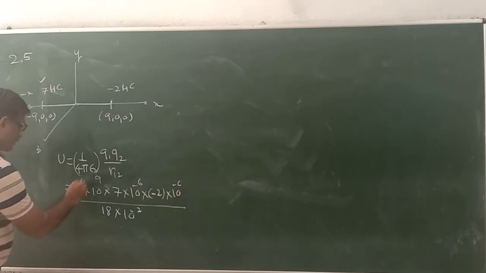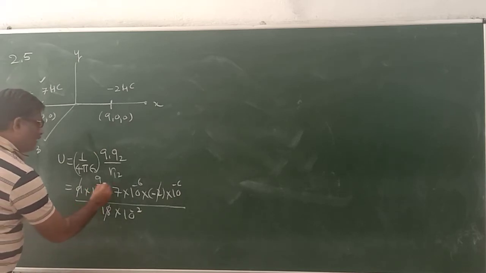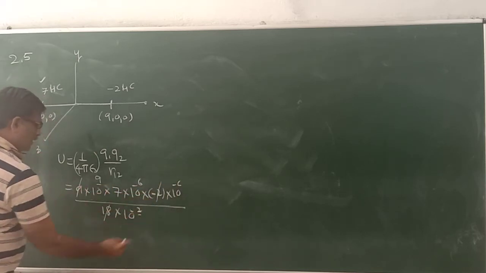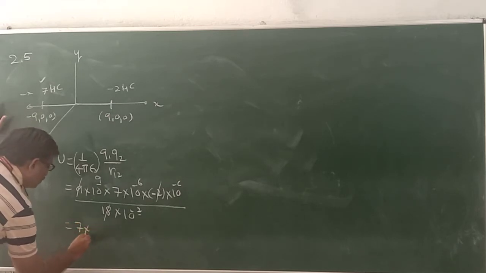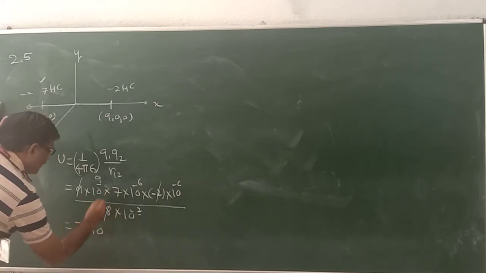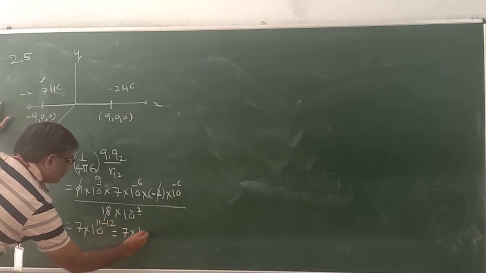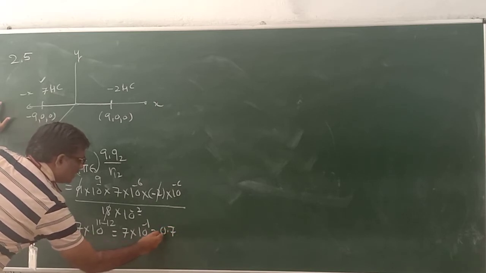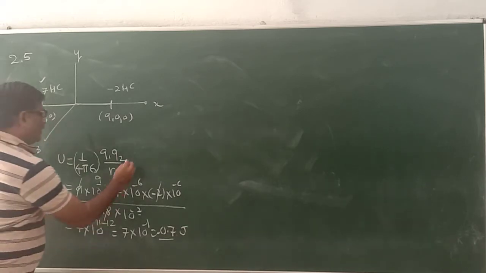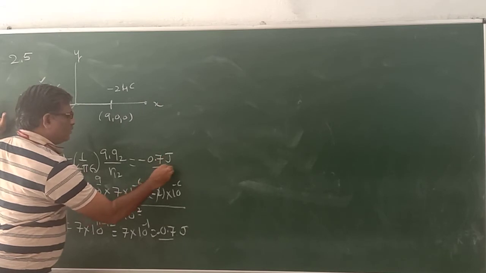You can take it, this will get cancelled with this one. These are 9, 12, 11. It becomes 7 into 10 raised to power 11 minus 12, which is equal to 7 into 10 raised to power. The sign is negative, so this energy becomes minus 0.7 joule.